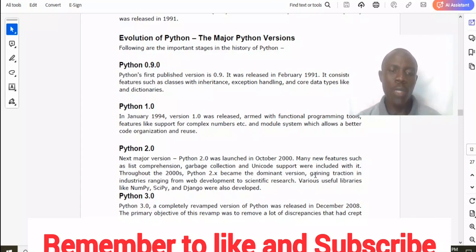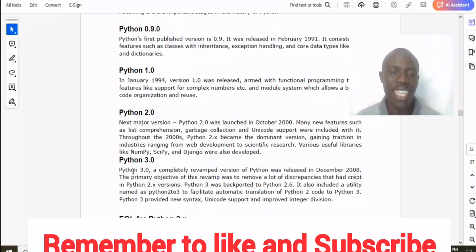Throughout the 2000s, Python 2.0 became the dominant version, gaining traction in industries ranging from web development to scientific research. Various useful libraries like NumPy, SciPy, and Django were also developed during the Python 2.0 era. So let us continue.